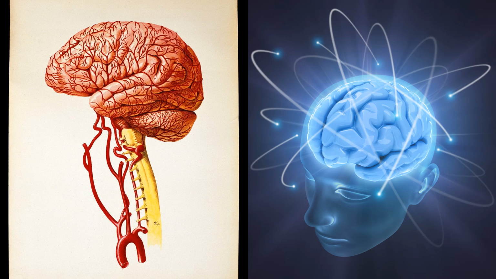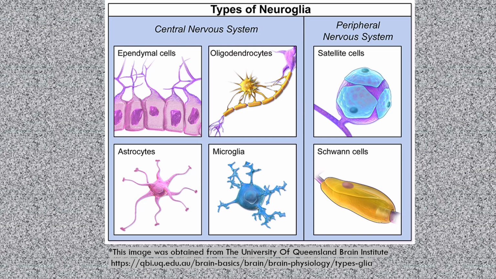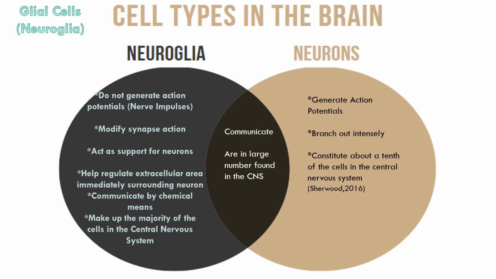But are there other cells in the brain? And if so, what do they do? So as it turns out, there's actually many different types of cells throughout the brain and the spinal cord. These cells are collectively called neuroglia. The central nervous system, although comprised of neurons as well, contains many types of glial cells, collectively known as neuroglia.